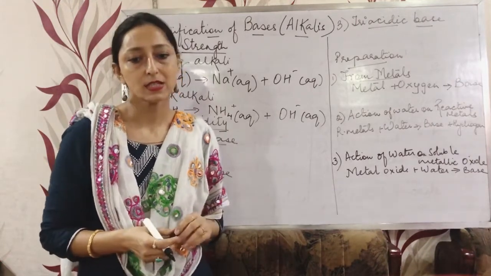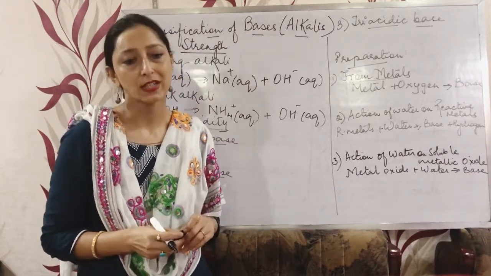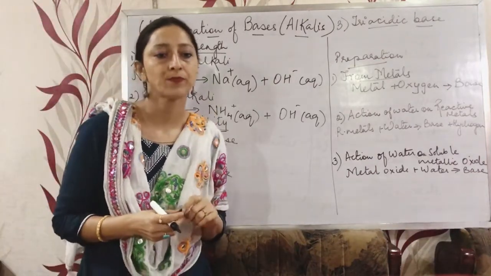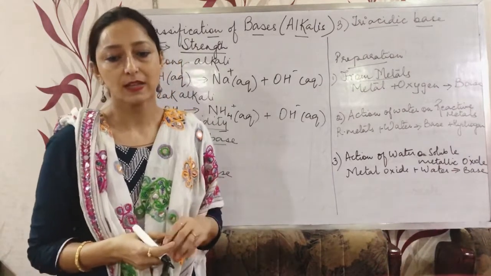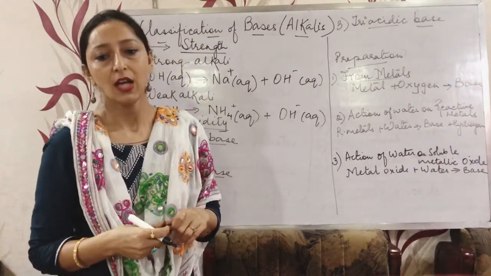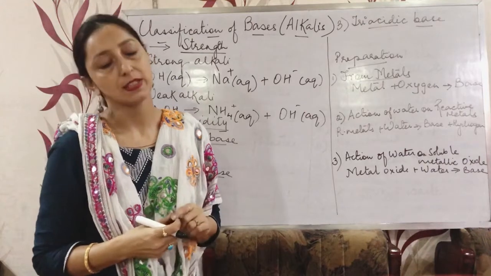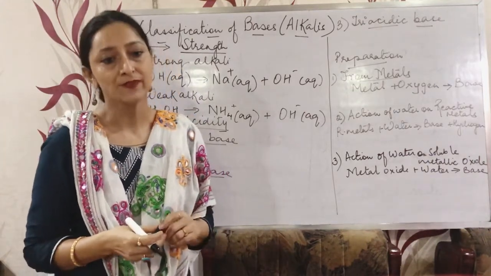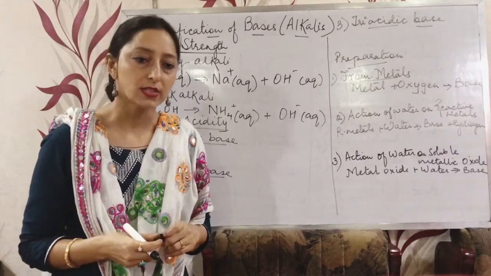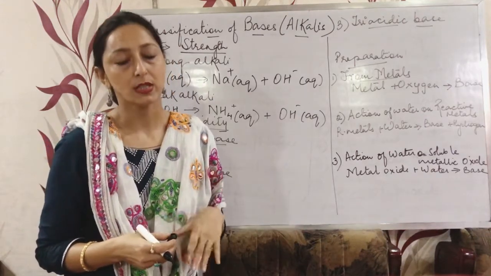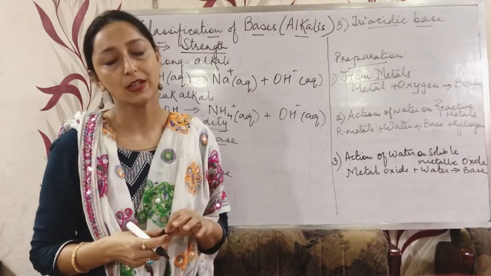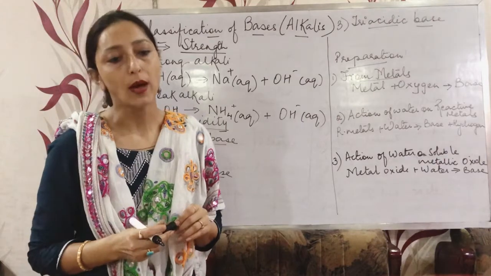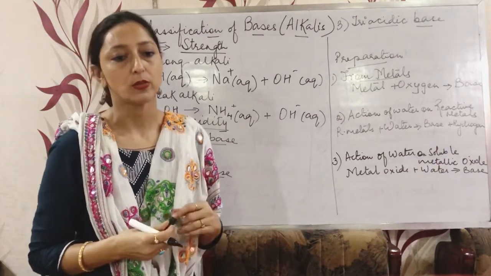On that basis, it is divided into monoacidic base, diacidic base and triacidic base. Monoacidic bases are those bases which have one replaceable hydroxide ion per molecule. It is a base that dissociates in molten, or fused state, or in aqueous solution, and produces only one hydroxide ion per molecule of that base.